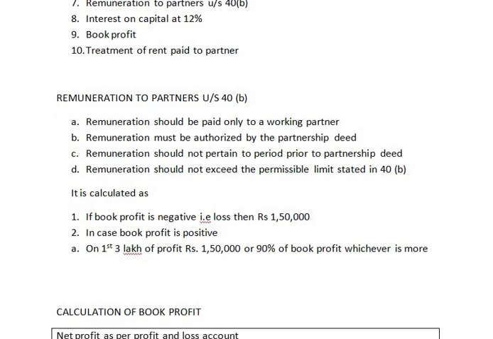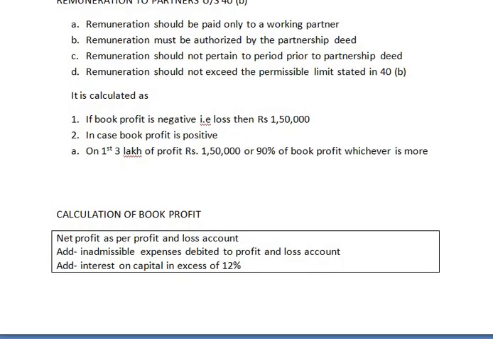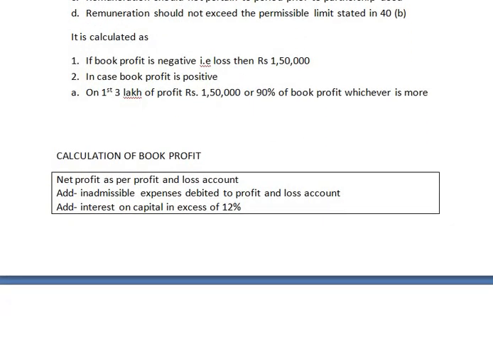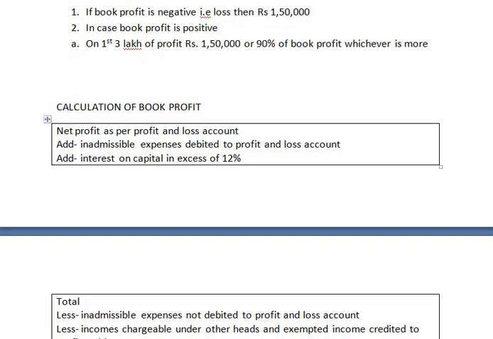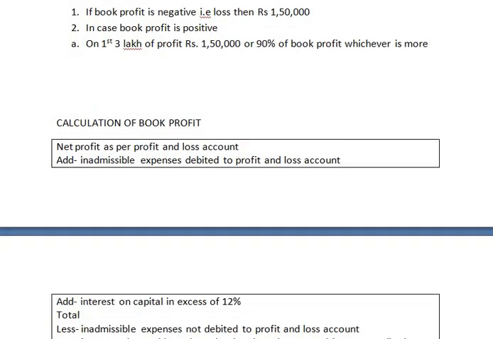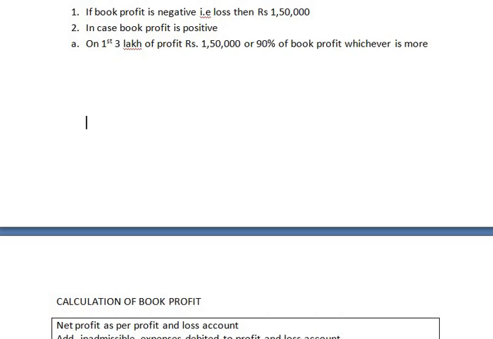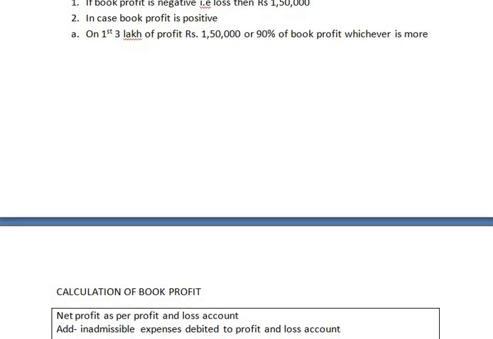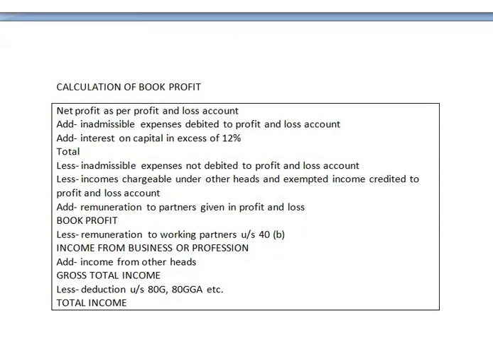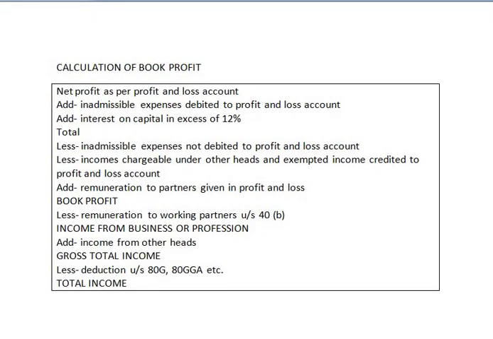Let us now see how the book profit is computed. We'll see this on one single page. How book profit is computed. This is the format of how the book profit of a firm can be calculated.